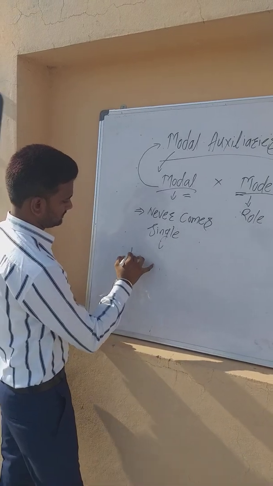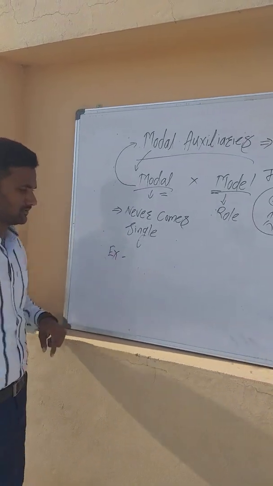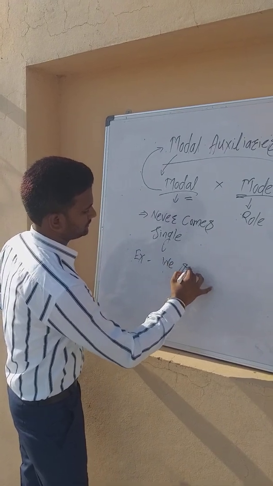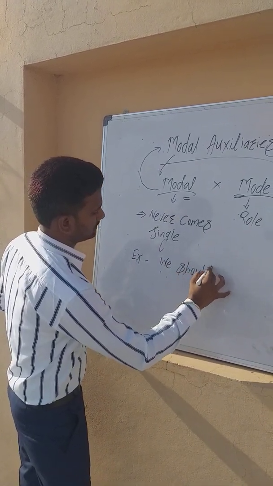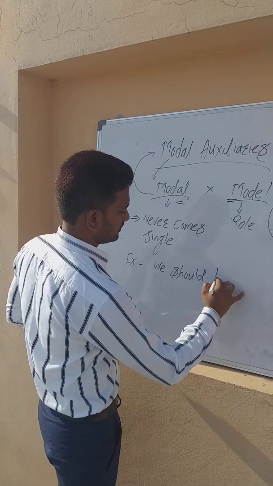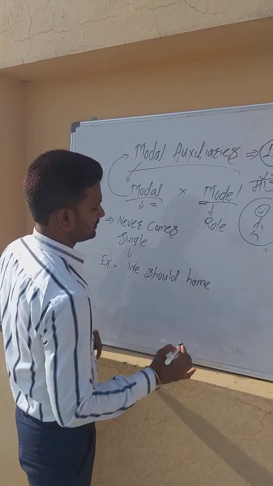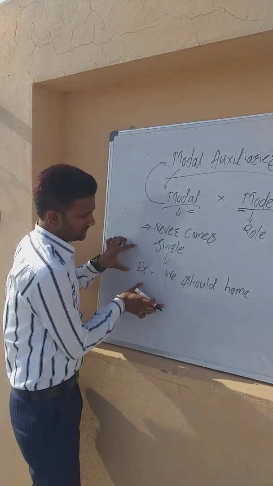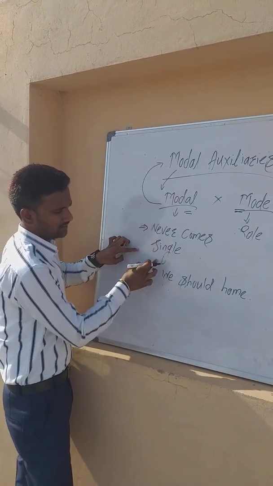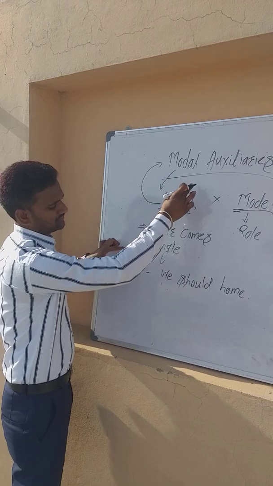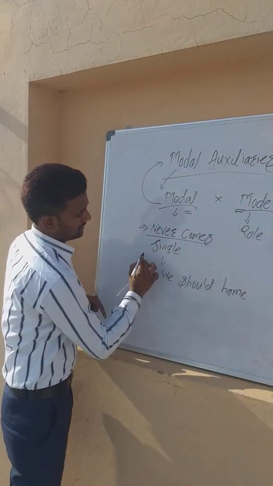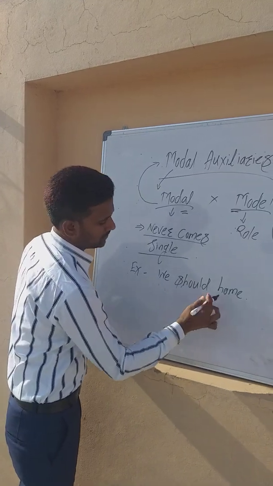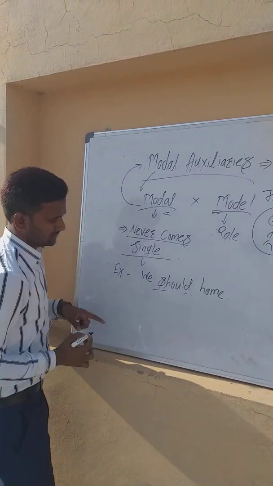Example: we should hope. Now according to the concept, just focus on the example. A modal auxiliary never comes single. We should hope.